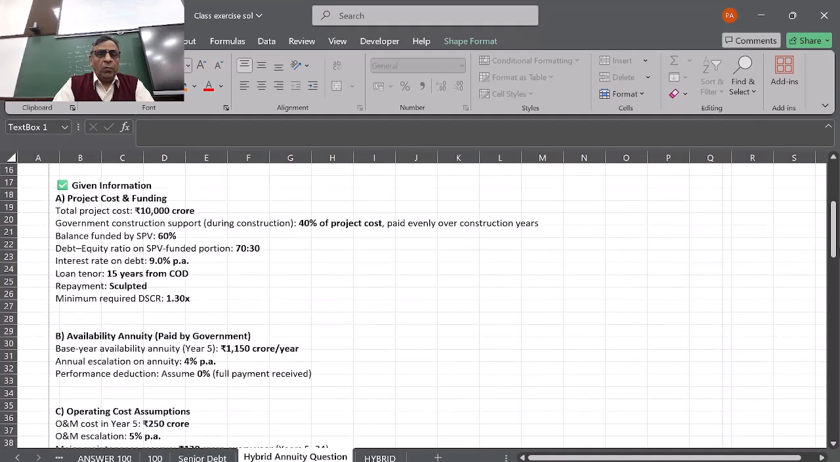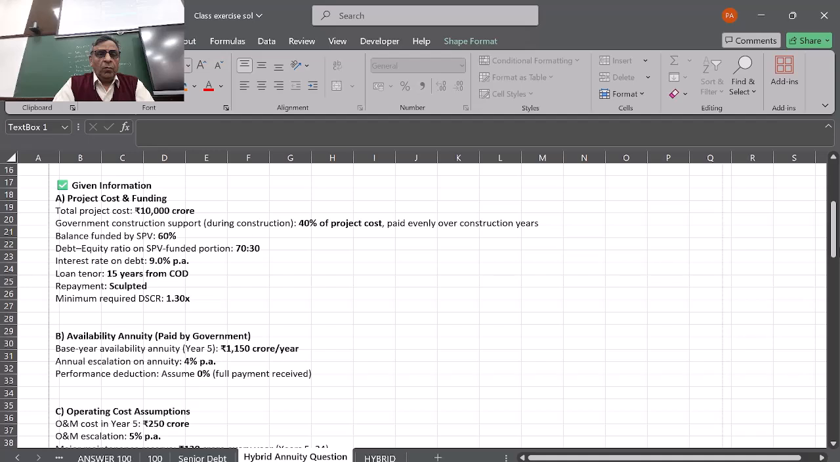Availability annuity paid by the government. So the government is going to pay an annuity. The base year annuity would be 1,150 crores. So the government is going to pay 1,150 crore to the SPV every year. The annual escalation on annuity will be 4%, so every year they are going to increase the annuity for the SPV. And performance deduction, we have assumed nil.